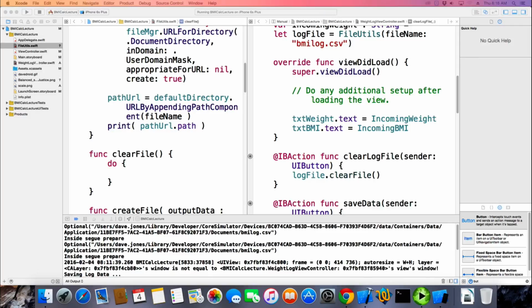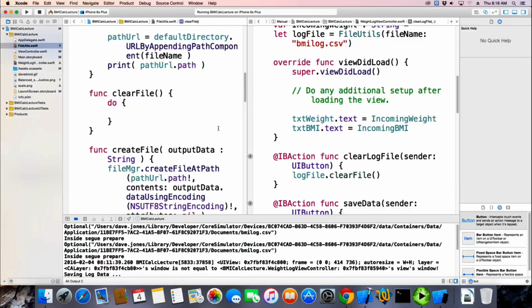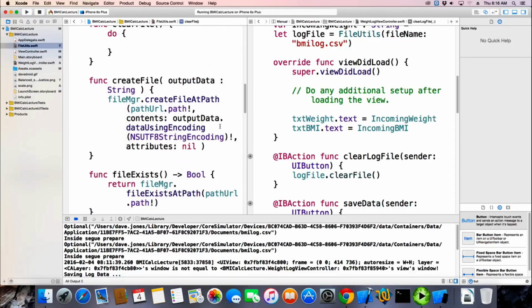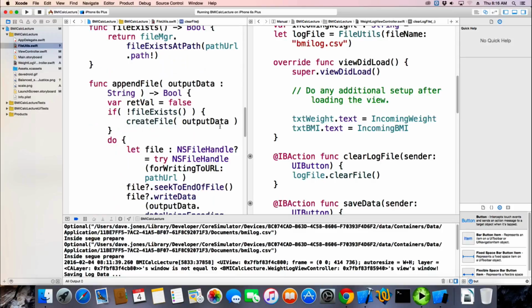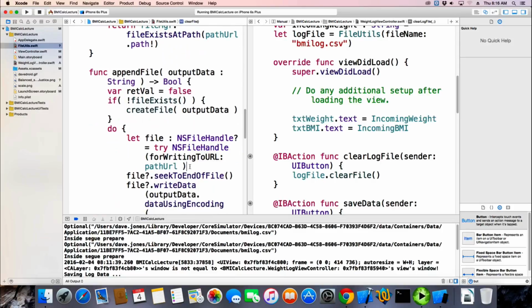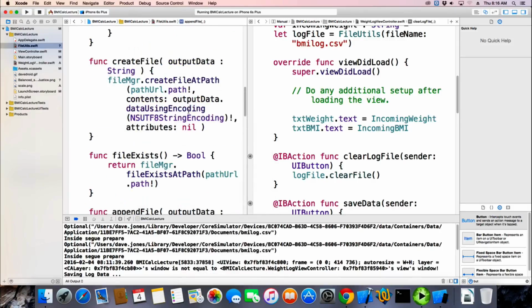We got a handle to the file, so I'm going to copy this completely. You have to do a try because the file might not be there, right? Right. Where did I get it? Here it was. So I'm going to use this code. That's the same thing. I need a file handle.